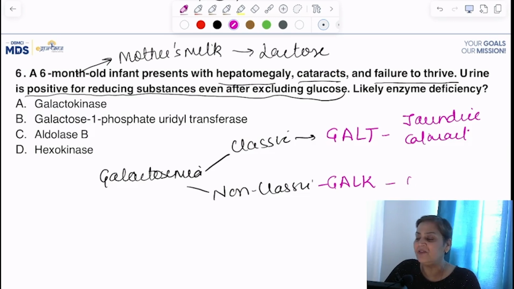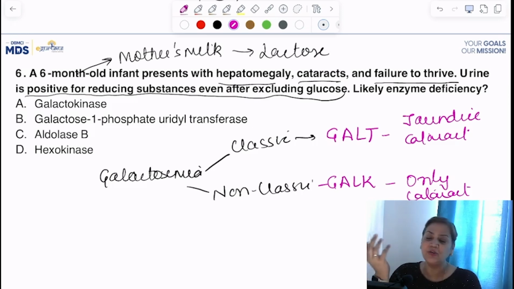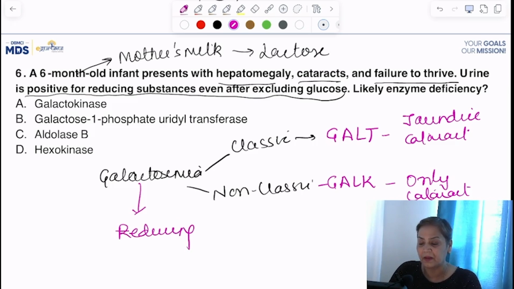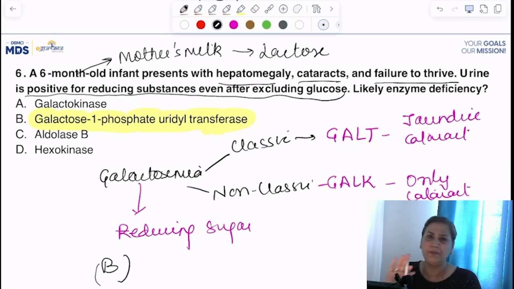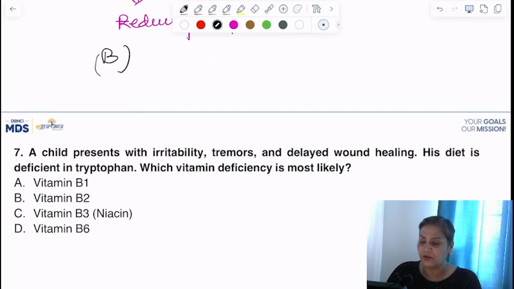In GALK there will be only cataract, no jaundice. And that is what is written here. And urine is positive for reducing substances. Galactose is a reducing sugar. So here we can say the answer will be galactose 1-phosphate uridyl transferase. And this is an example of classic galactosemia. I hope it is clear. Very simple question. Okay. Then moving on to the next question.